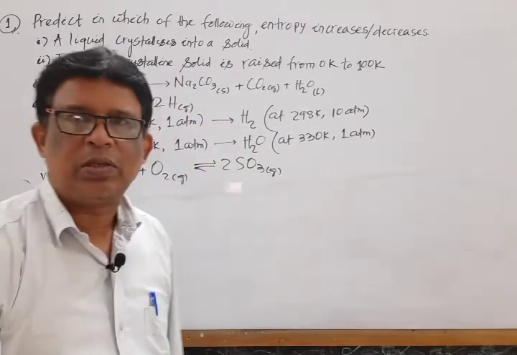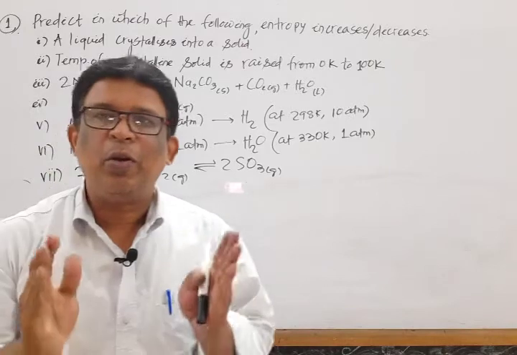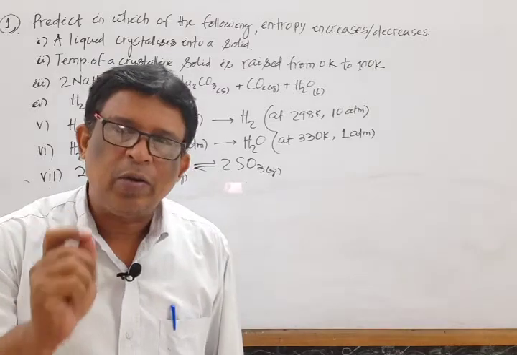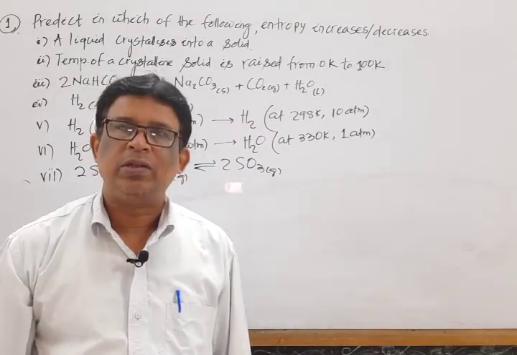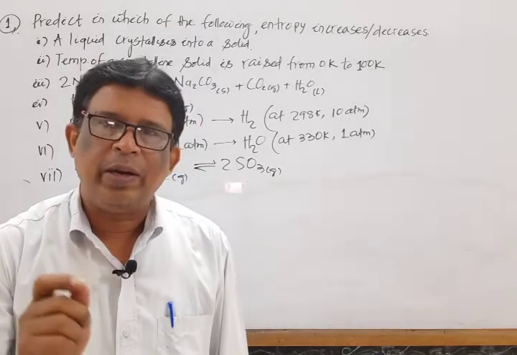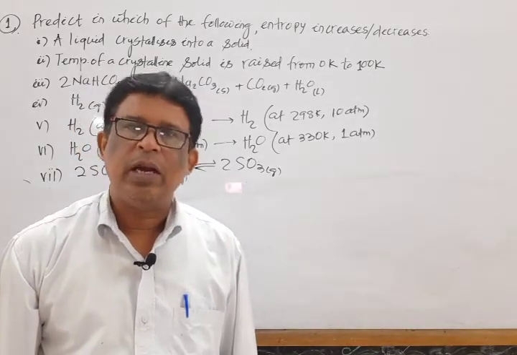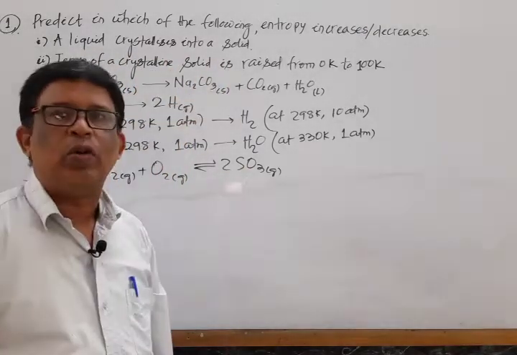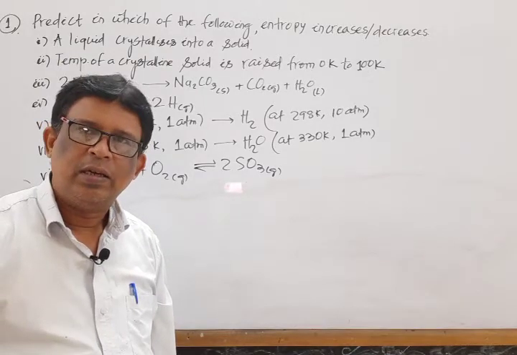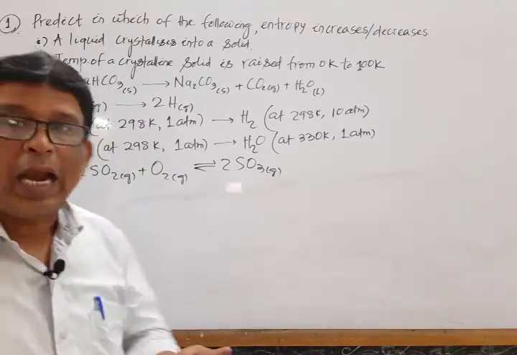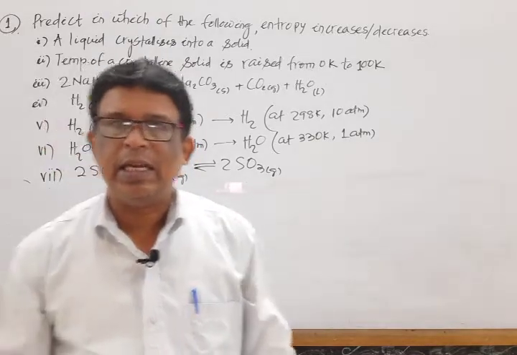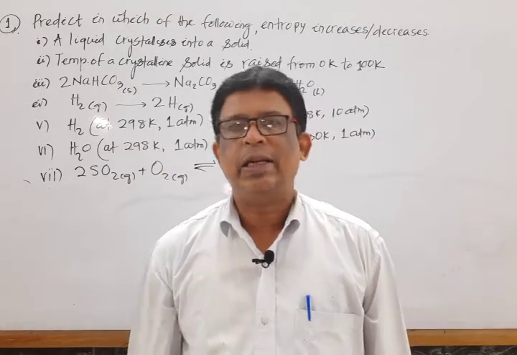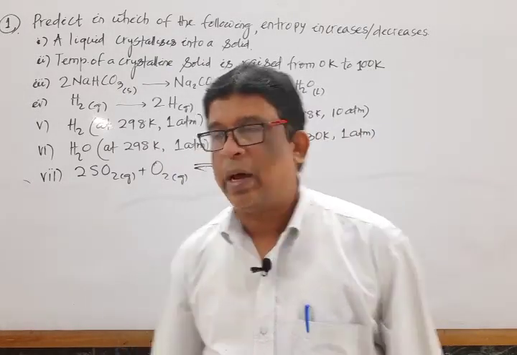Mark that. What is the next question? Never worry, students. Never worry about seeing the problem. That means you have to have patience, read the question thoroughly, then write down what the given data is, then apply the formula and get the answer. Mark the question. Predict in which of the following cases entropy increases or decreases. If randomness increases, disorderness increases, then we say that entropy increases. If randomness or disorderness decreases, then we say that entropy decreases. Mark that one by one.